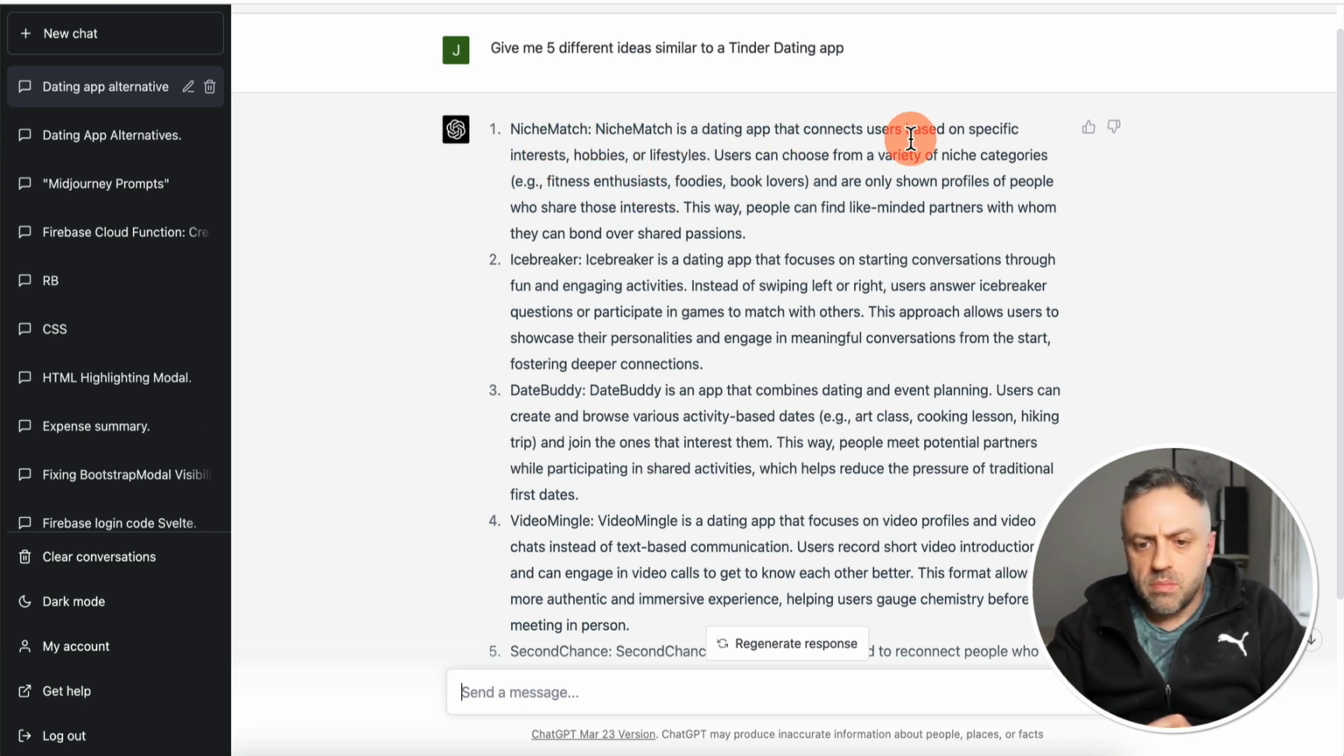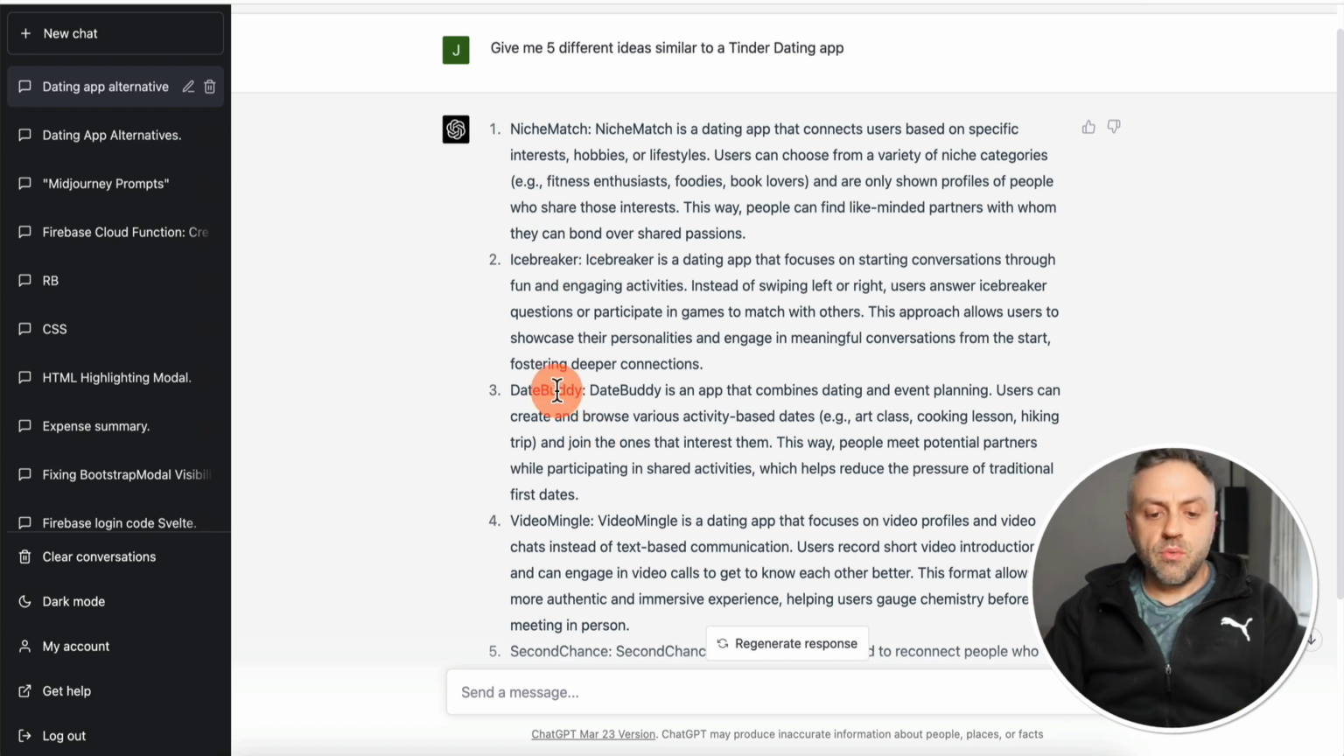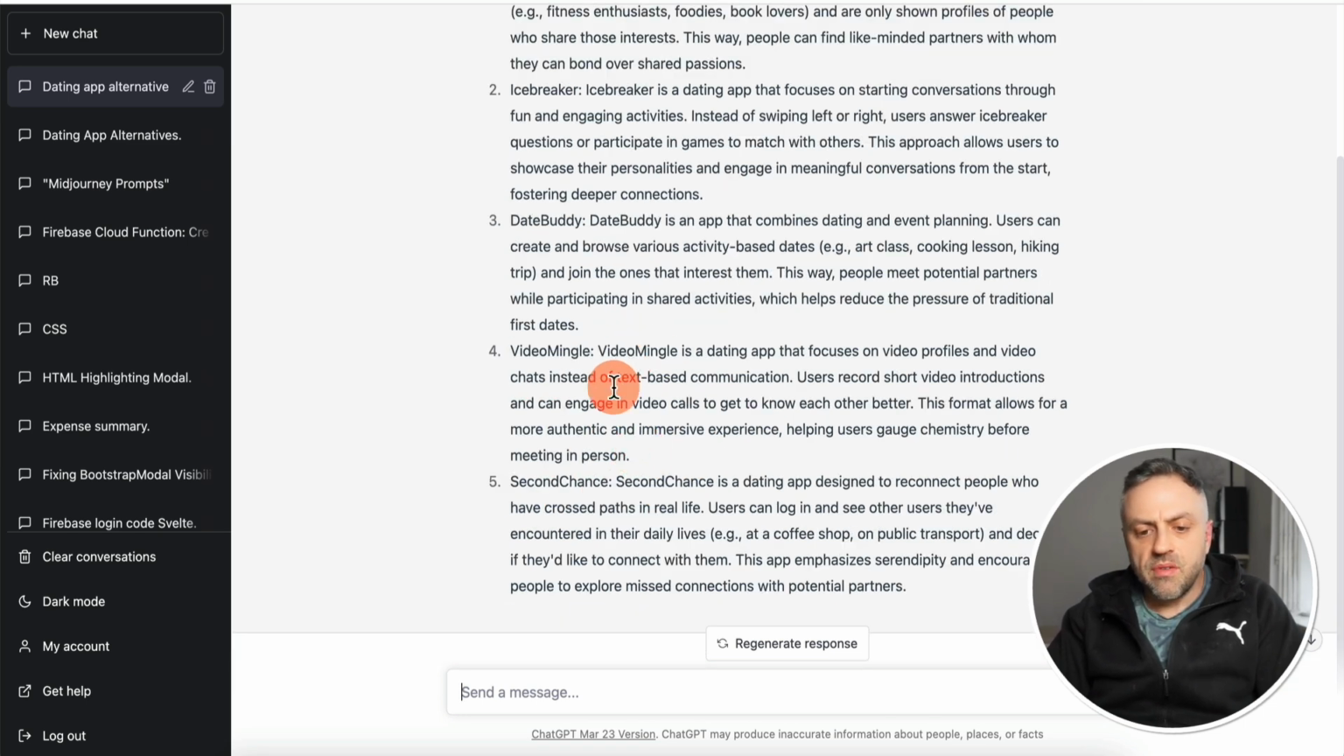So this is about matching users with interests, hobbies, or lifestyles. Icebreaker is about starting conversations through fun and engaging activities. Instead of swiping left to right, users answer icebreaker questions or participate in games to match with others. Okay, so this is pretty cool. Icebreaker's an interesting twist. We have Date Buddy, right? Date Buddy is an app that combines dating and event planning. Users can create and browse various activity-based dates, art class, cooking lesson, hiking trip, and join the ones that interest them, okay? Video Mingle, so that has a kind of video angle.